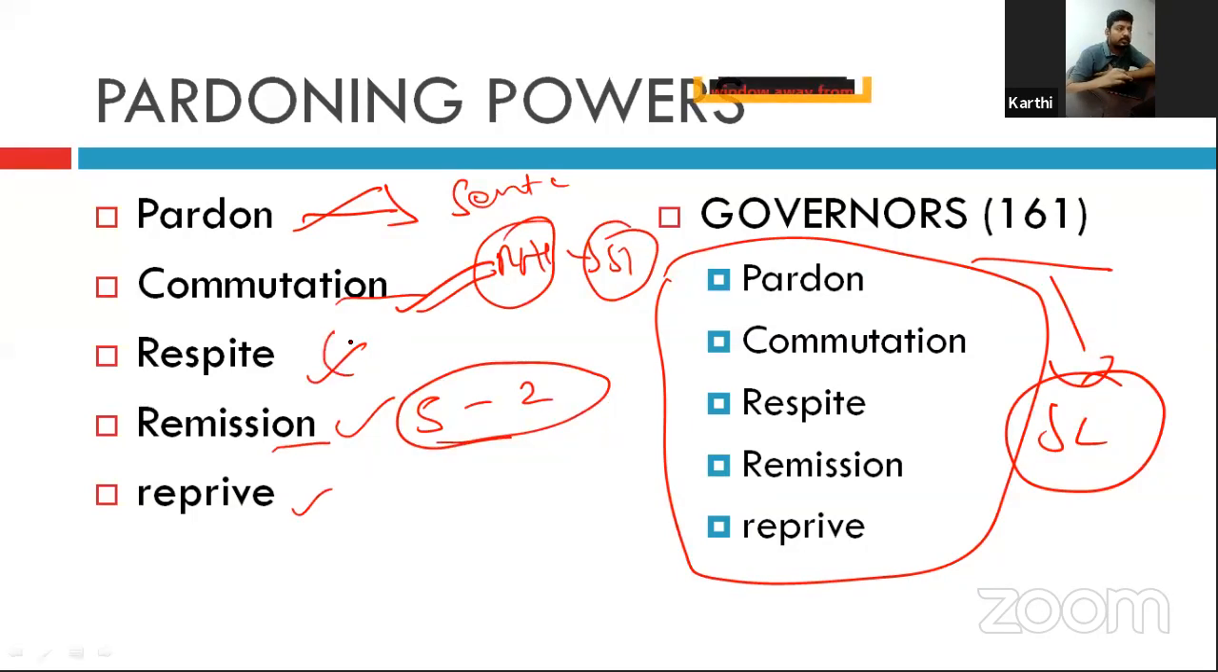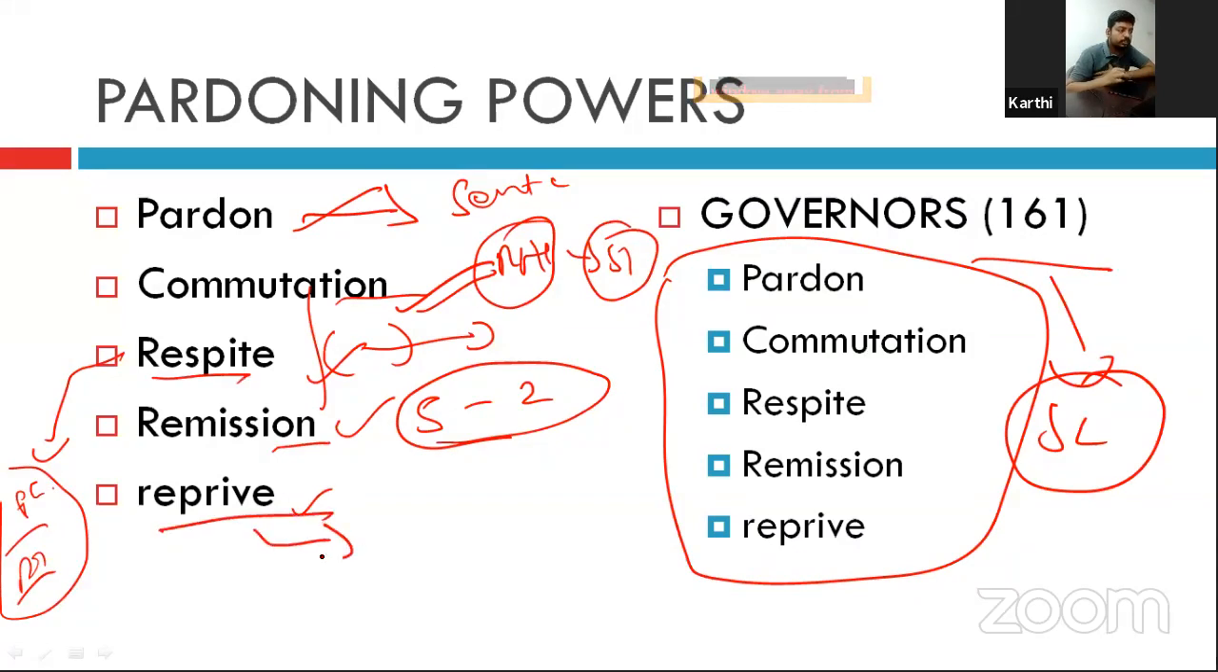Respite means both the remission as well as commutation, changing the character and time. It is used only in special circumstances, like that. Suppose a person is physically challenged or a pregnant woman. In that condition, the respite will be used. Reprieve means stay of execution. There is a temporary stay on the execution of the order. It is used for the death sentences. To delay the death sentences, this pardoning power is used.